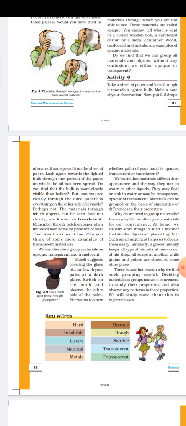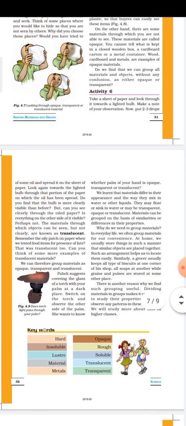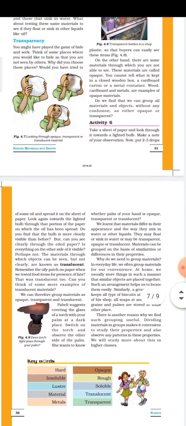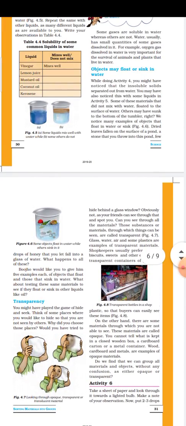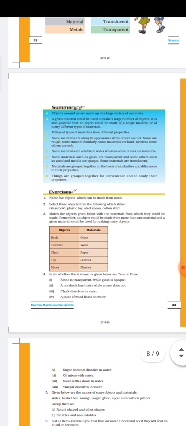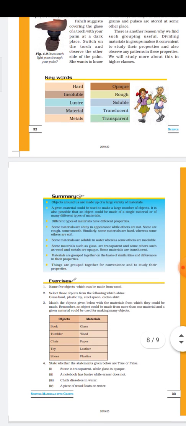And what are this material? I have given you the example also. I hope you can easily write those example. So these are the different properties on the basis of what material is used to categorize into different category in order to make our work easy, in order to save our valuable time, in order to make our life more organized and orderly. Beside that also some other property also there, as for example I have told you conductivity.